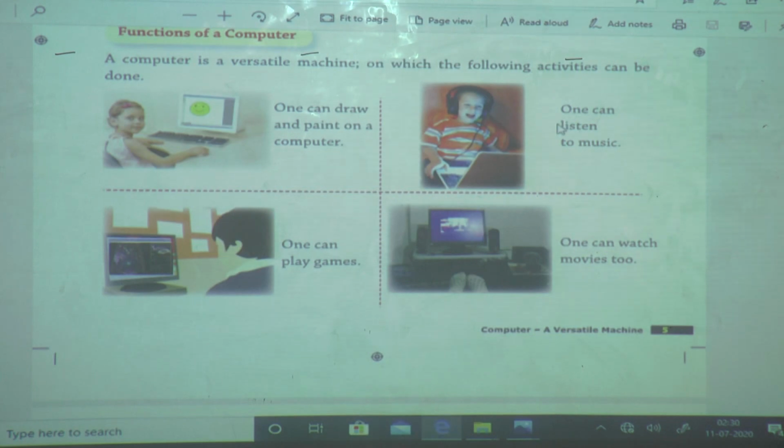Next, by using a computer we can listen to music, right? By using a computer we can listen to music also, and we can play games. If we want to watch a movie, then we can watch it on the computer also.